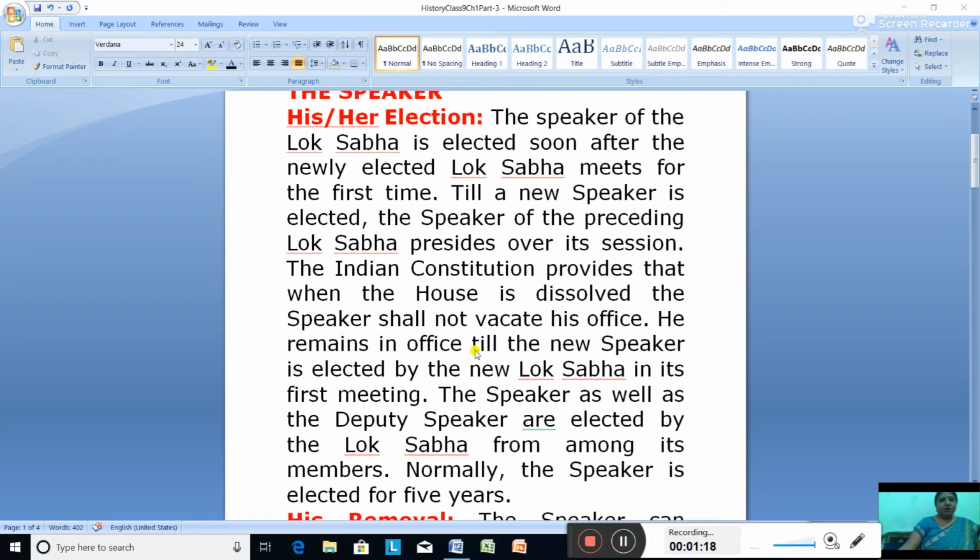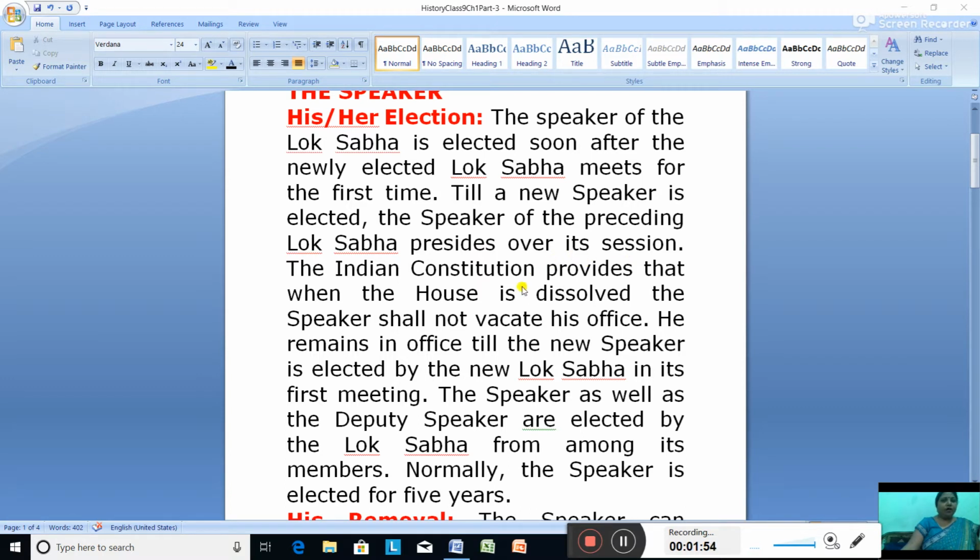So here, till the new speaker is elected, who shoulders the responsibility of the Lok Sabha? It is the old speaker. So till the new speaker is elected, the speaker of the preceding Lok Sabha, meaning the one before the new Lok Sabha is formed, remains as the speaker and presides over its session.